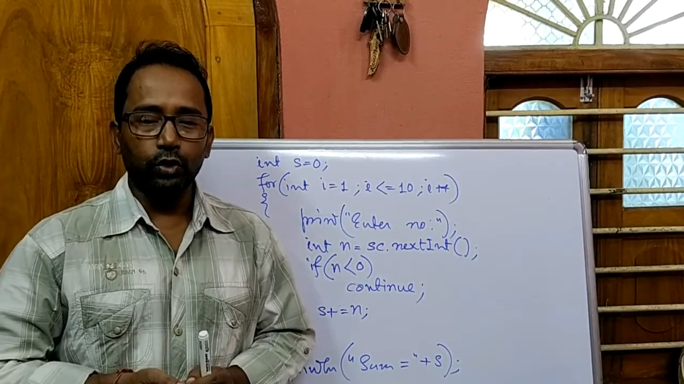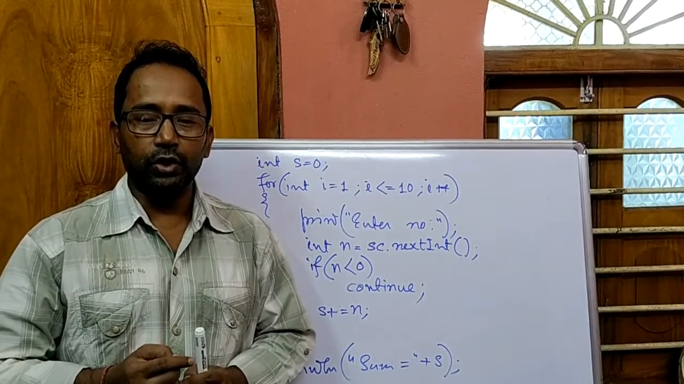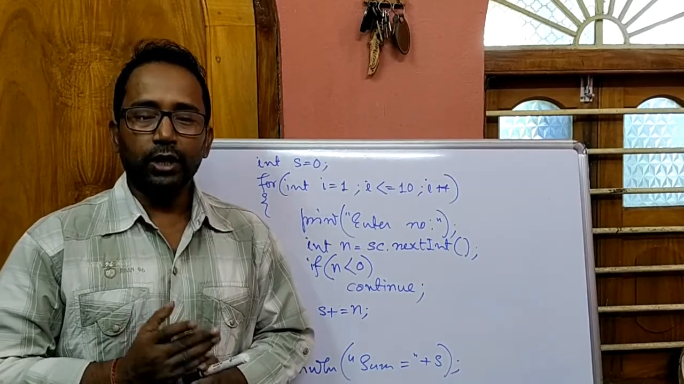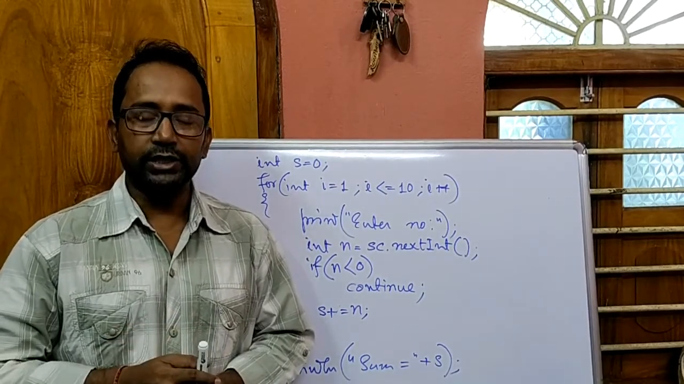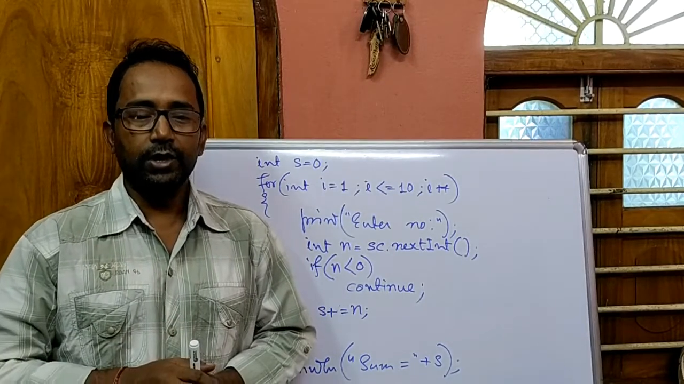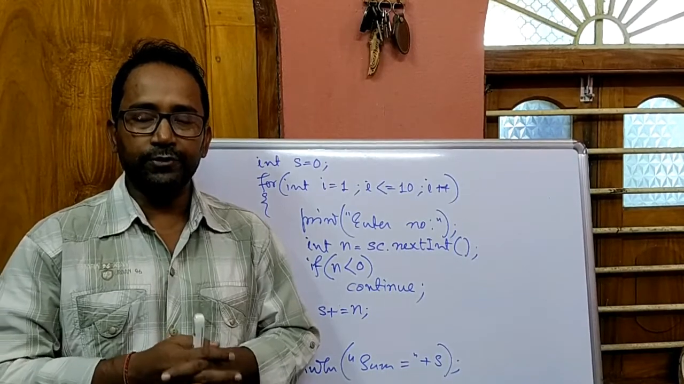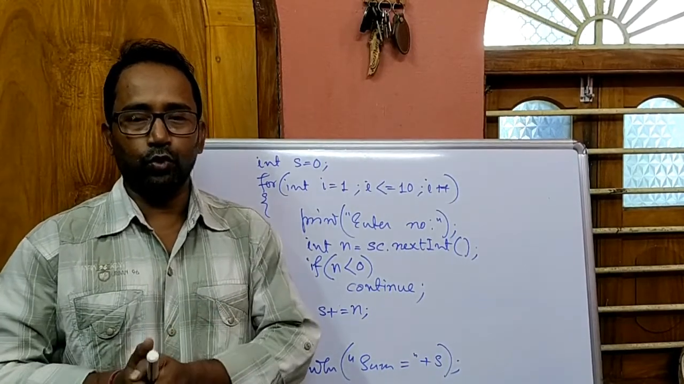In while and do while loop, the continue statement returns the control to the conditional expression that controls the loop. But in for loop, the control goes to the iteration expression. Iteration expression means update expression, and after that it will go to the conditional expression. So this continue statement behaves differently with while, for, and do while.